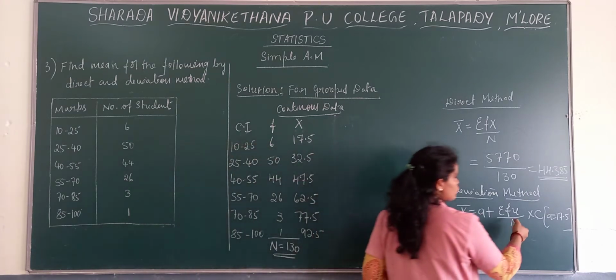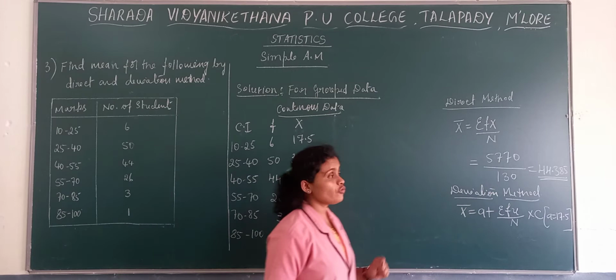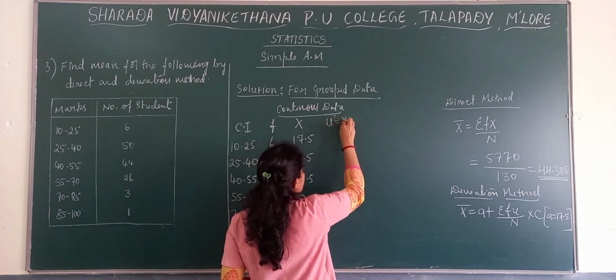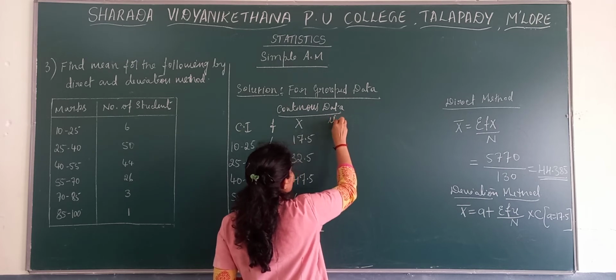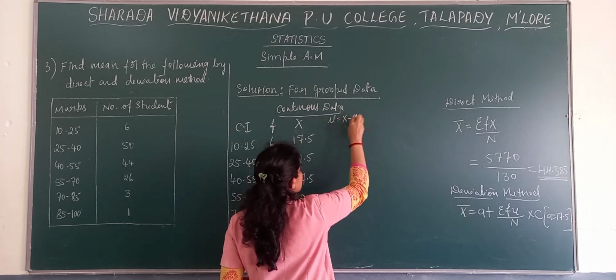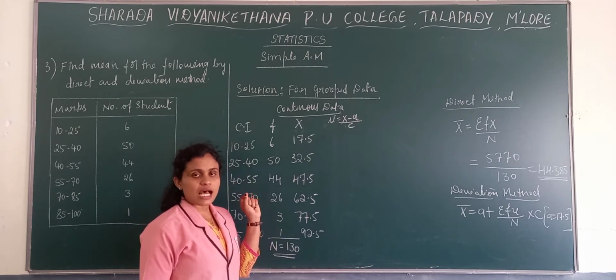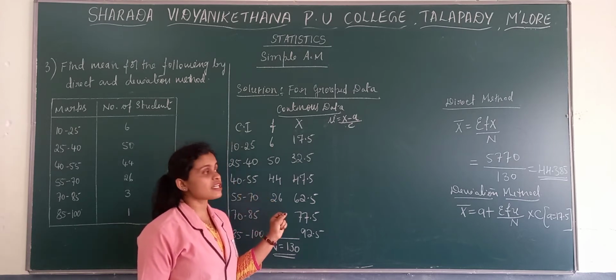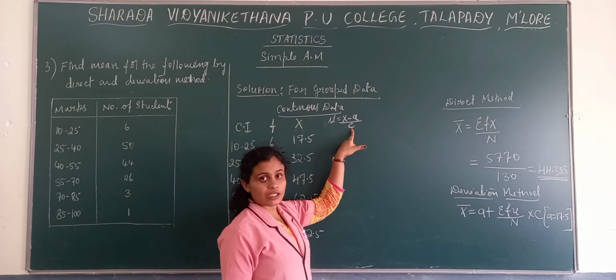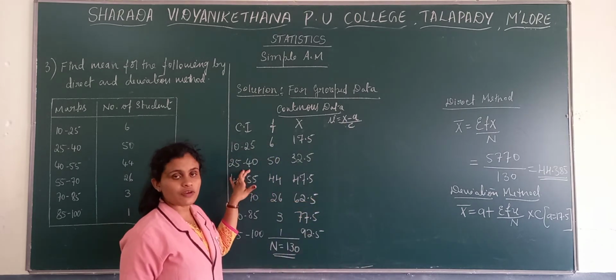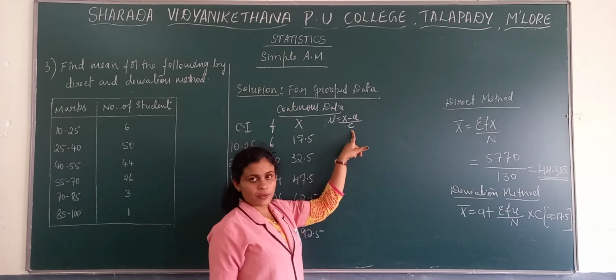Now, firstly we need to find out u. How to find out u here? u is equal to x minus a divided by c. If it is grouped data, discrete series, c will not appear there, only x minus a. Where we get a continuous frequency, there we need to divide it by c.